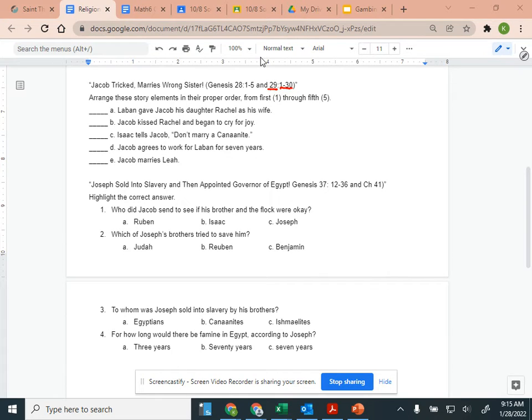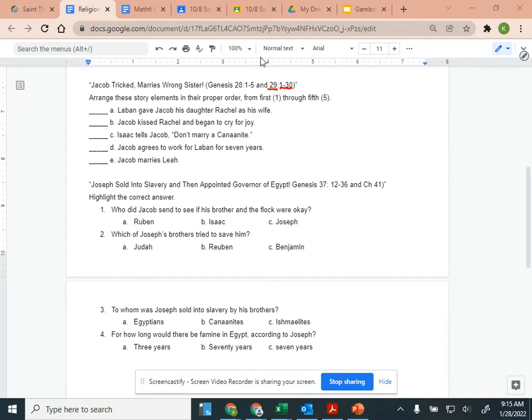Jacob said to them, "My brothers, where are you from?" "We are from Haran," they replied. Then he asked them, "Do you know Laban, son of Nahor?" "We do," they answered. He inquired further, "Is he well?" "He is," they answered, "and here comes his daughter Rachel with the sheep." Then he said, "There is still much daylight left. It is hardly the time to bring the animals home. Water the sheep and then continue pasturing them."